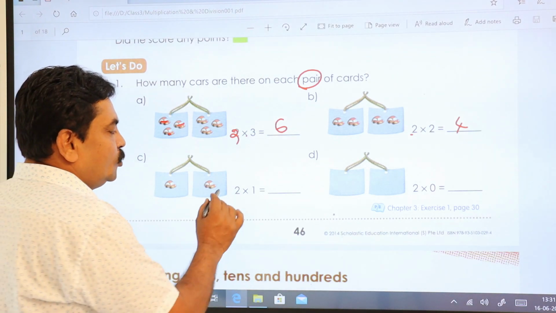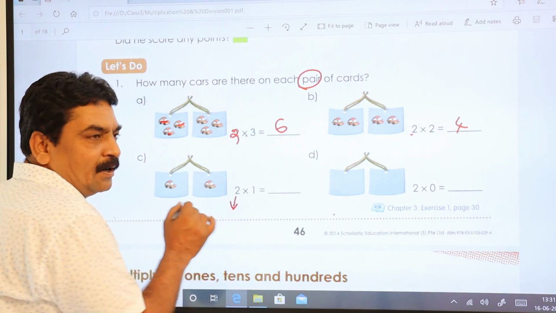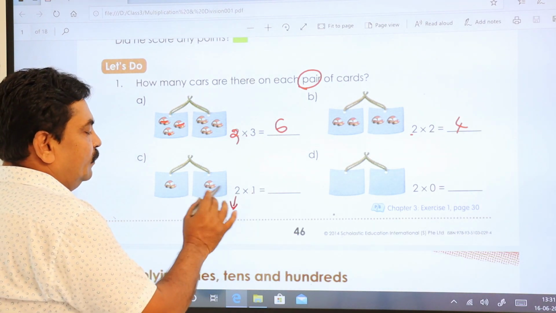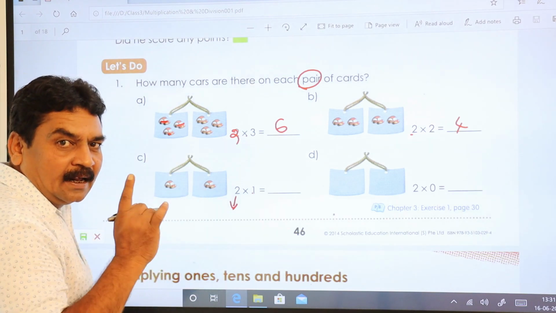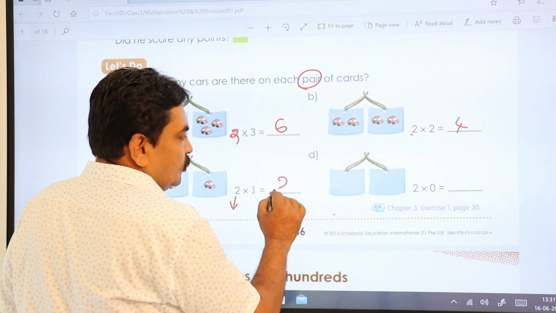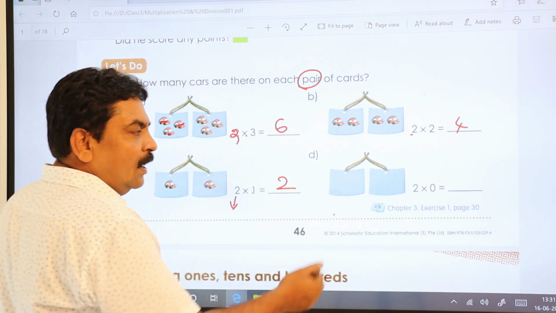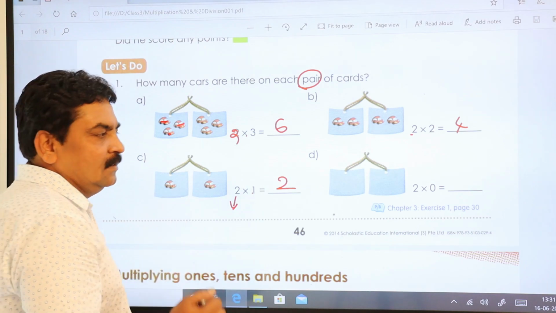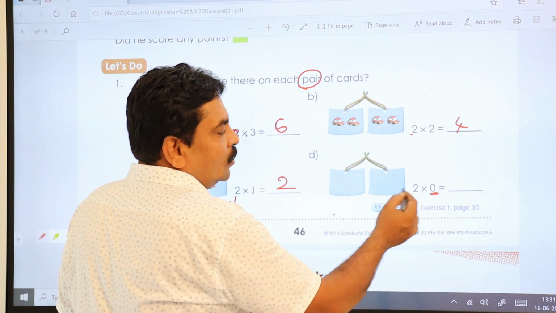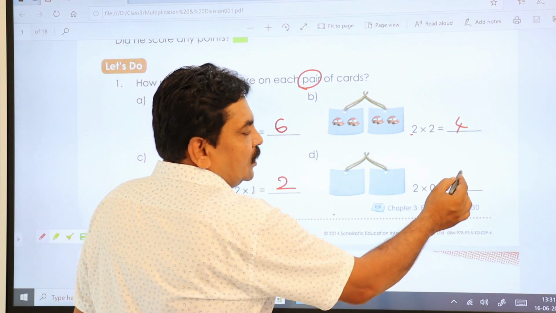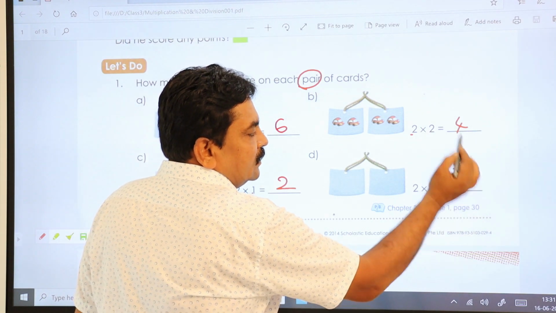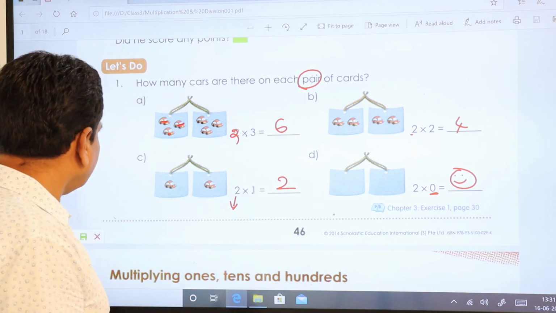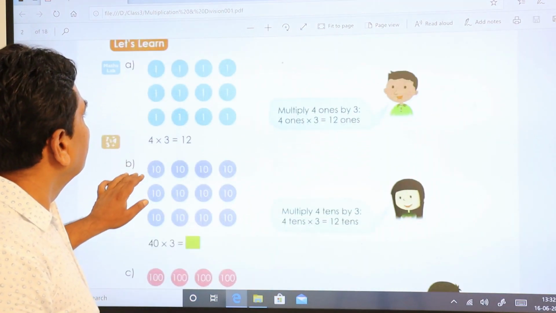Here you have only 1 card. So you can go with 2 into 1. 2 is the number of cards, and 1 is the number of cars, you have only one. So 2 ones are 2. And here, you have 2 cards. On that you don't find any cars. So cars present are 0 on 2 cards. So 2 into 0 is 0. In that way you are going to do it. Let's go to the next one.